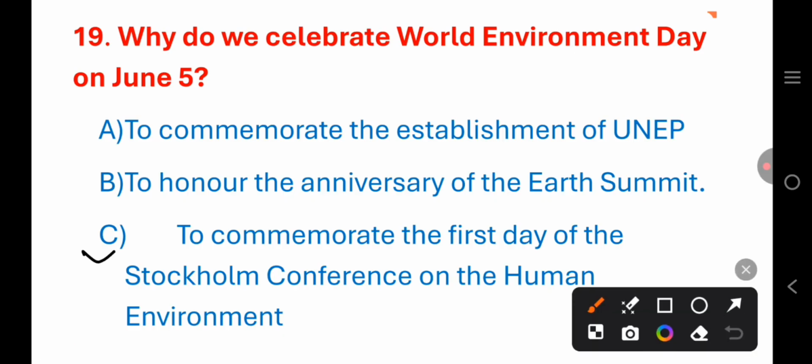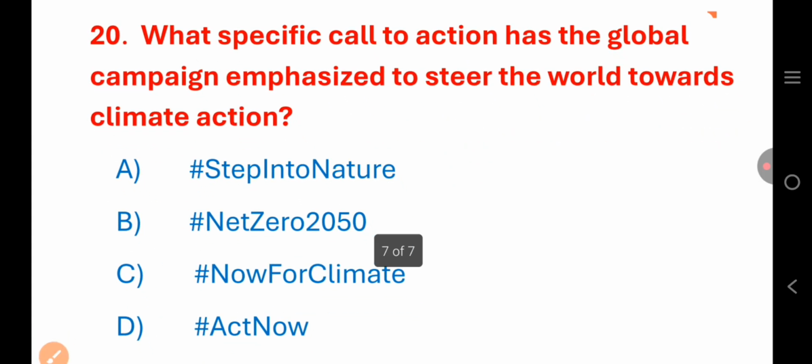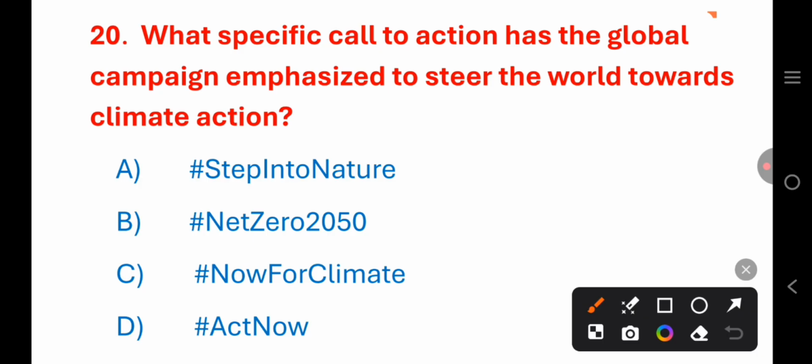And your last question. What specific call to action has the global campaign emphasized to steer the world towards climate action? Hashtag Step into Nature, hashtag Net Zero 2050, hashtag Now for Climate, or hashtag Act Now? It is option C, hashtag Now for Climate. The 2026 global campaign calls on everyone to step in with hashtag Now for Climate to manage our rapidly changing world.